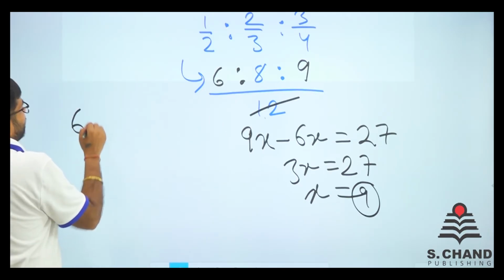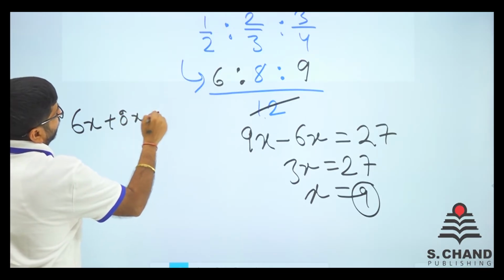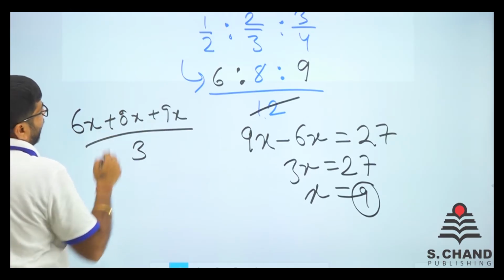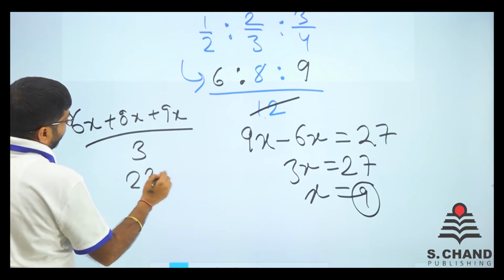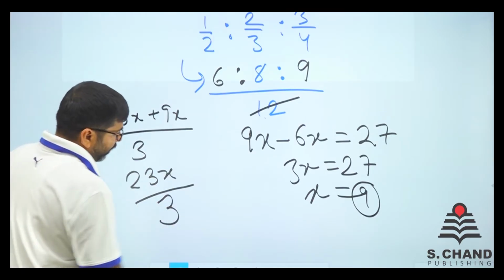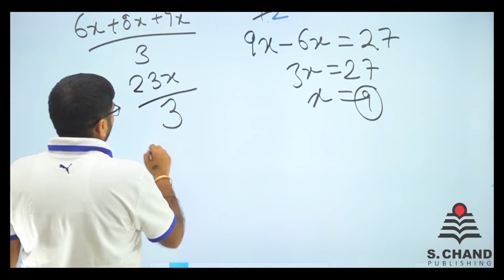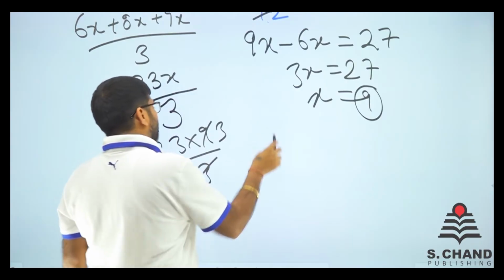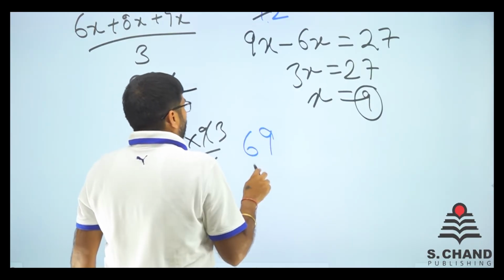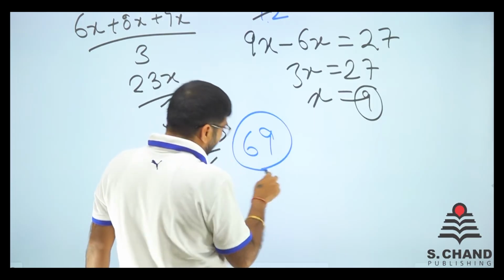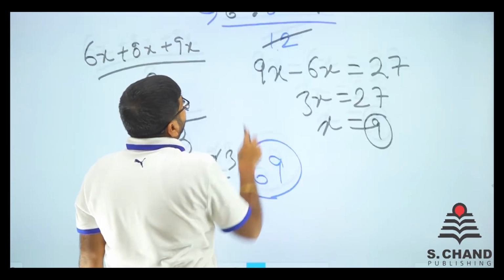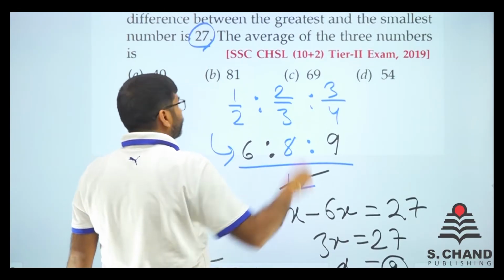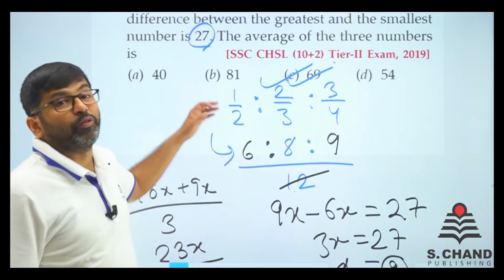So average will be 6x plus 8x plus 9x by 3. So we have got 9 and 6, 15 and 8, 23x by 3. Now put the value of x here. You get 23 into 9 by 3. That is 3 times. So 3 3s are 9, 3 2s are 6. So we have got 69. That is the average of all the three. Is there any option like 69? Here we go. 69 is the answer.